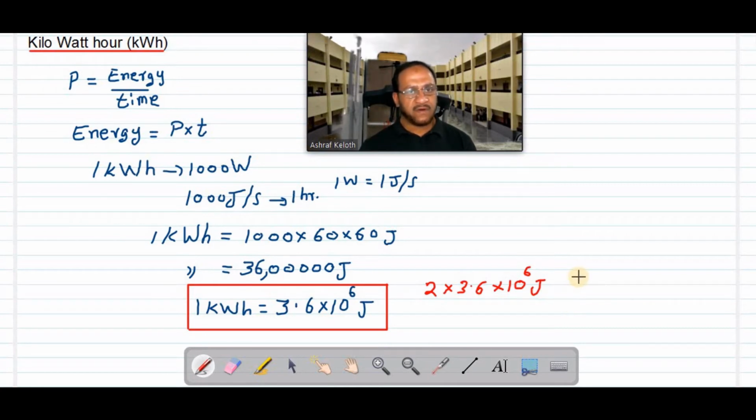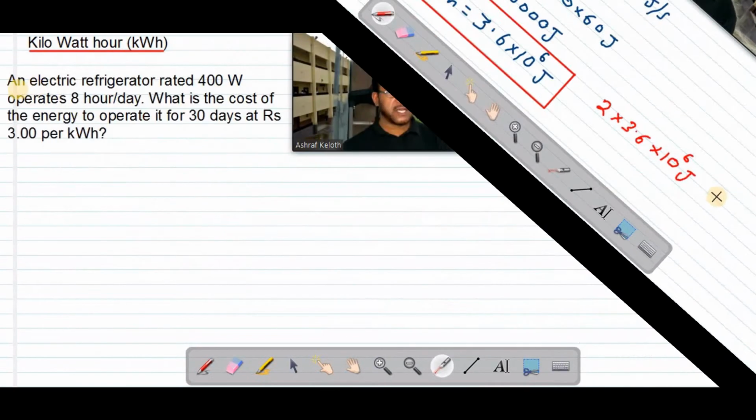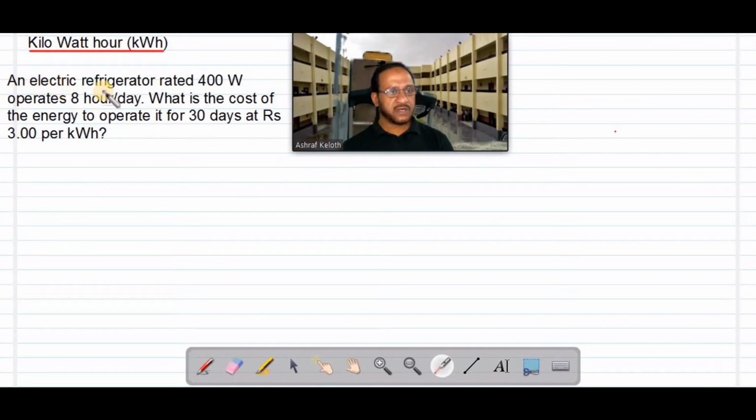A numerical can be asked in the exam by giving the power of different devices and the number of hours they are used in the houses, in the buildings, and you have to calculate the monthly electricity bill. Listen here, the question is this one: an electric refrigerator rated 400 watts. The power of the refrigerator is 400 watts.